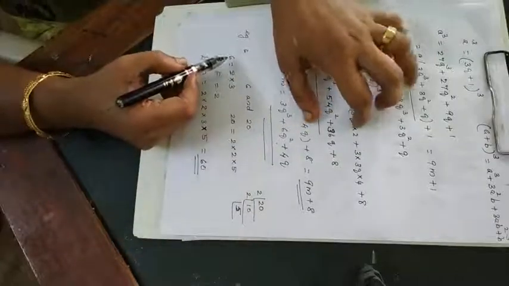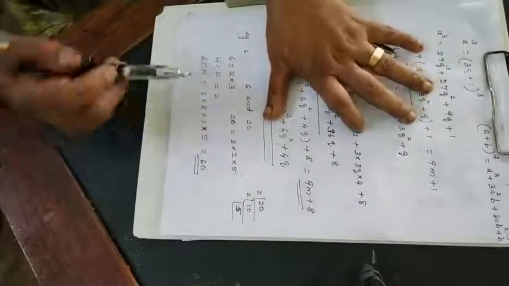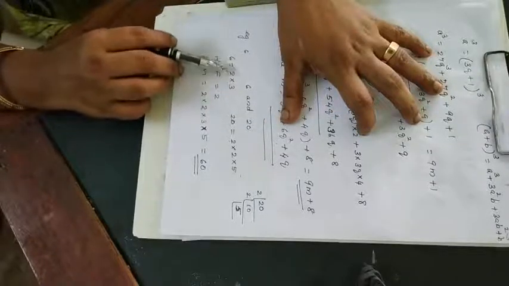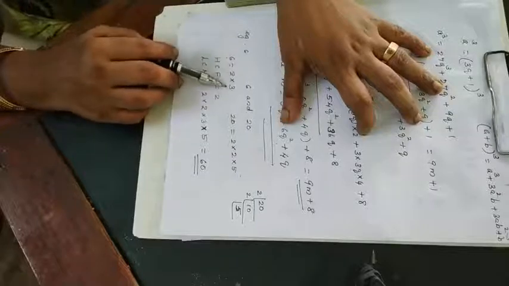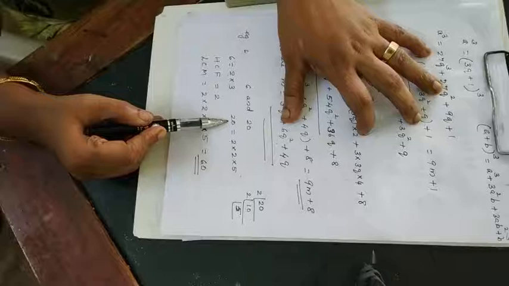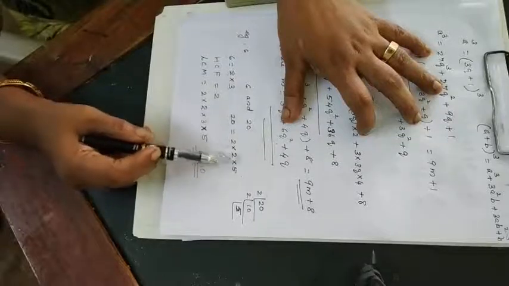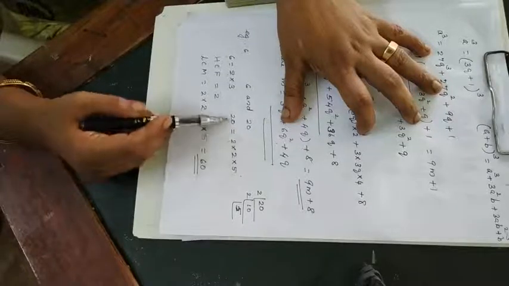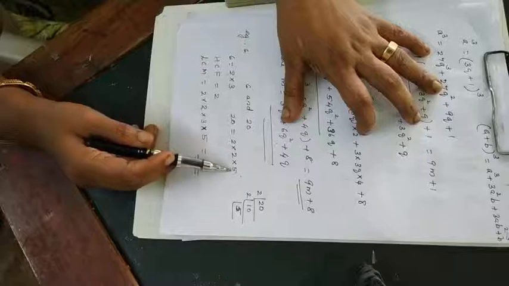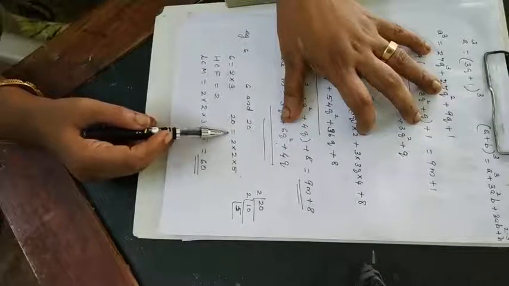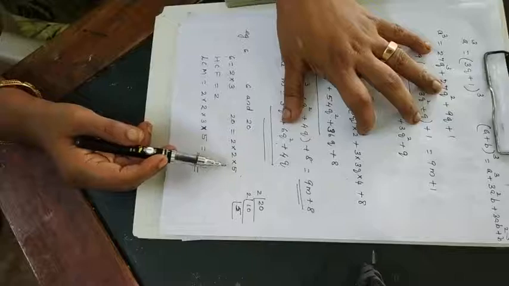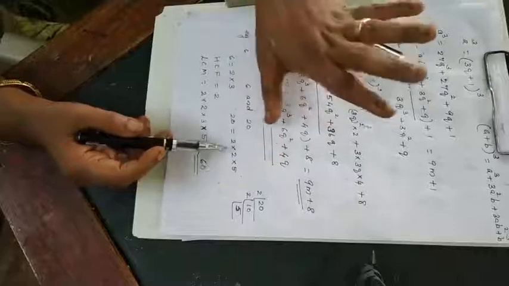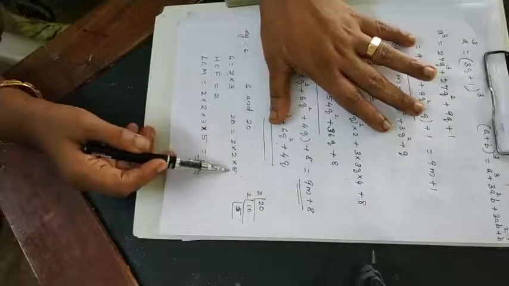Now look at this one. 6 is a composite number. You can write it as 2 into 3 or 3 into 2. The prime factors of 6 are 2 and 3. 20 is again a composite number. You can write it as 2 into 2 into 5. The only prime factorization of 20 is 2 into 2 into 5. Whether you write 5 first or 2 second does not matter. Order does not matter, but that is the unique way of expressing the prime factorization of